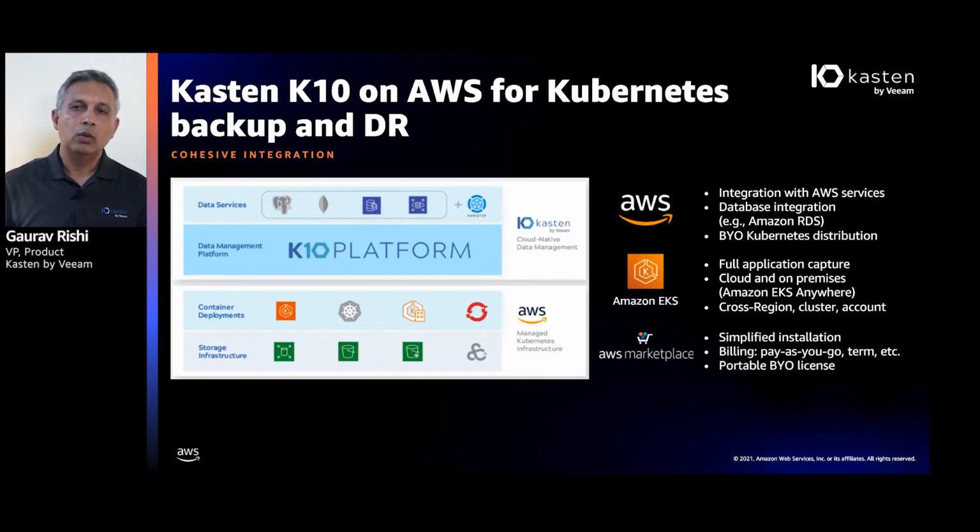So we do have blueprints, as we call them, for things like Amazon RDS or Postgres running in your own cluster. Not only do we have integrations with EKS, EKS Anywhere, Red Hat OpenShift, we also support bringing your own Kubernetes, and that is a part of our nightly builds. So we make sure that every release of Kasten K10 is tested before we ship it to you. And what that allows you is a seamless way to deploy Kasten K10 so it can recognize your applications and then start protecting them. And the deployment of this is super simple too. You have a single line Helm command, or you can even go to Amazon Marketplace and choose from a variety of options to meet whatever your requirements are.